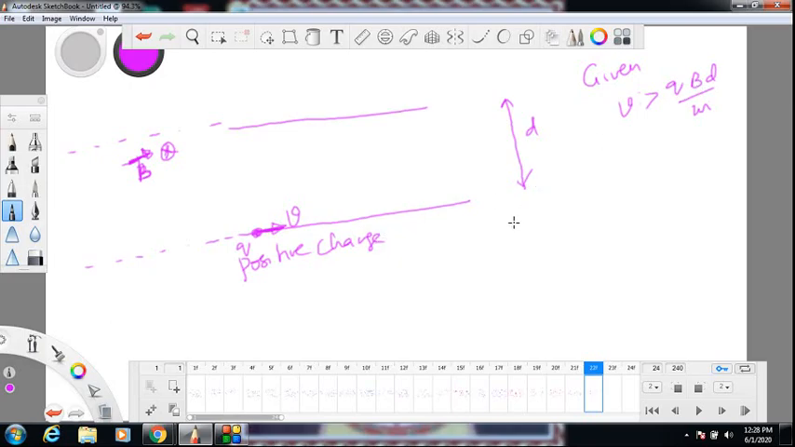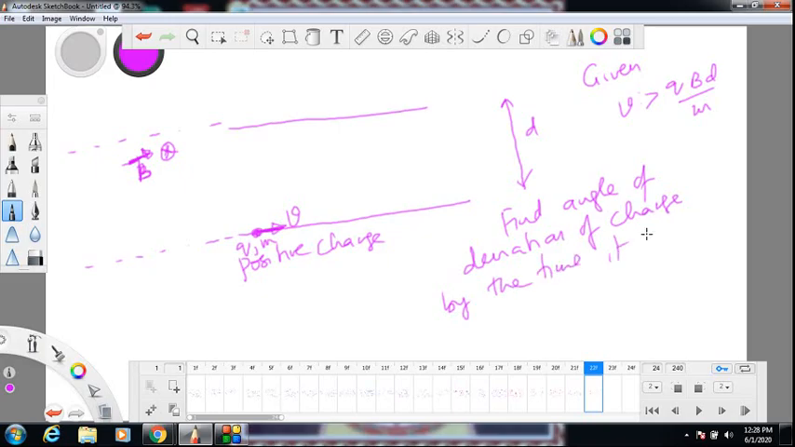Question is, find angle of deviation of charge. I'll also give its mass m. Find the angle of deviation by the time it comes out of the magnetic field region. Very interesting question. So let us analyze this.